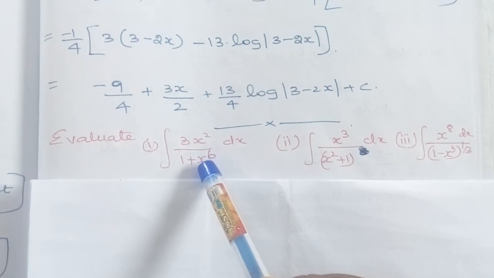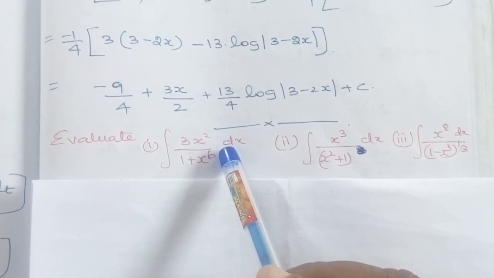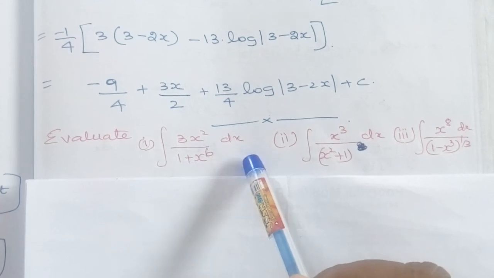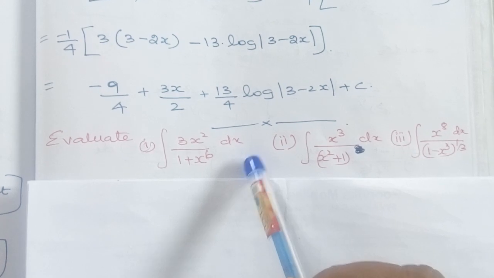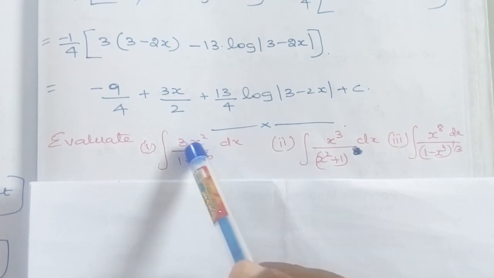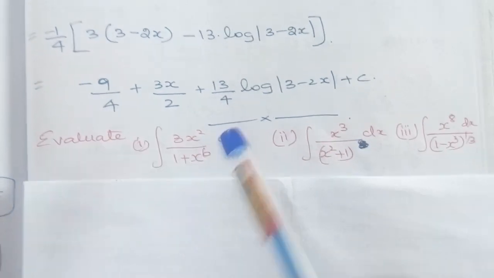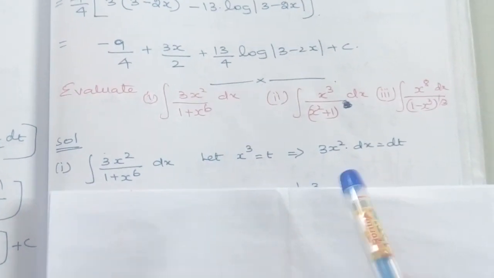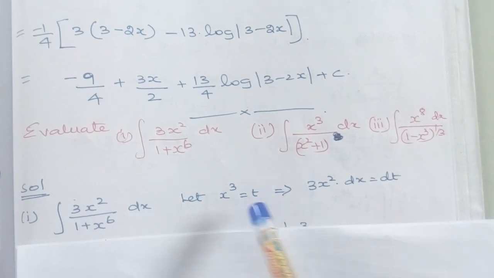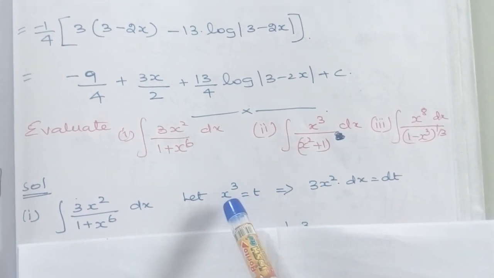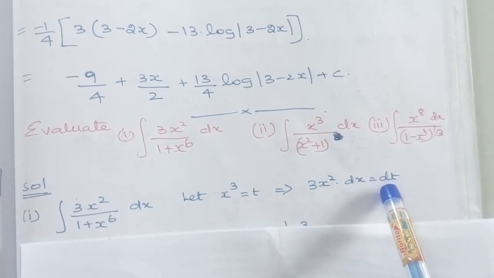If we think about it, this x power 6 can be written as x cube whole square. And then if we take x cube as t, when we do the derivative of x cube, we get 3x square. So we are getting another function, that is 3x square. So we start this problem with the assumption that x cube is equal to t, which implies that, taking derivative on both sides, we get 3x square dx is equal to dt.